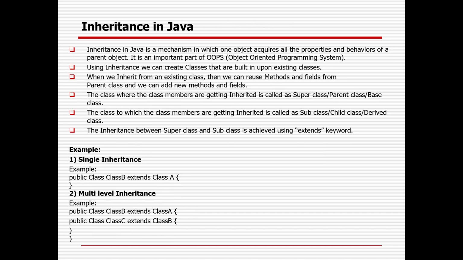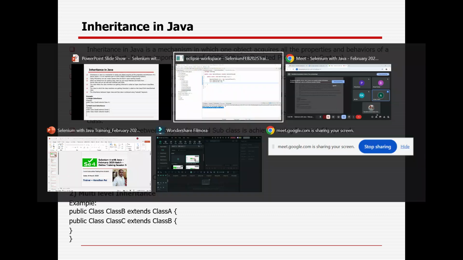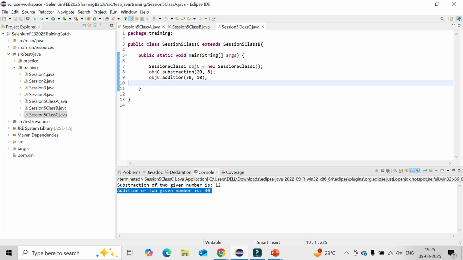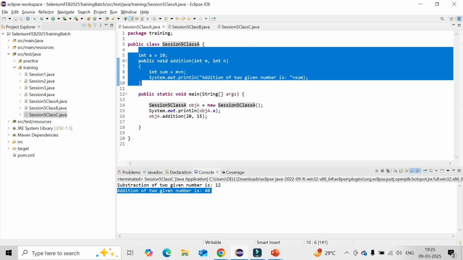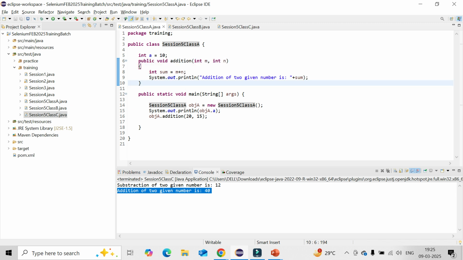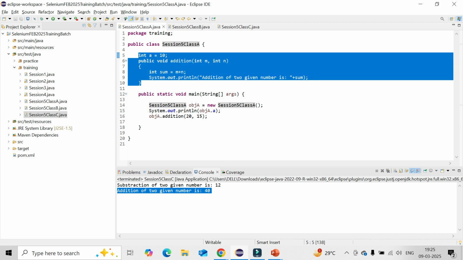Can we access a local variable from class A in class B? No, a local variable is different. A local variable is only accessible within its block only. The local variable concept is completely different here.